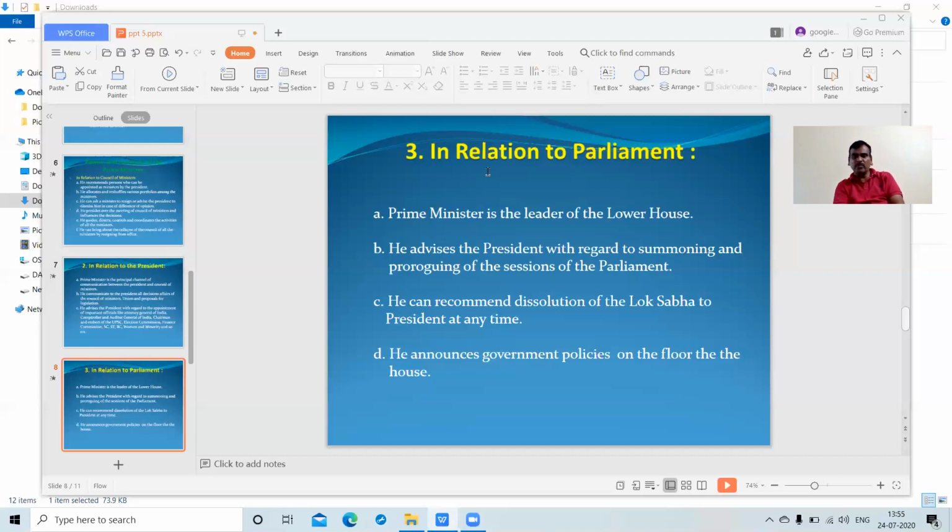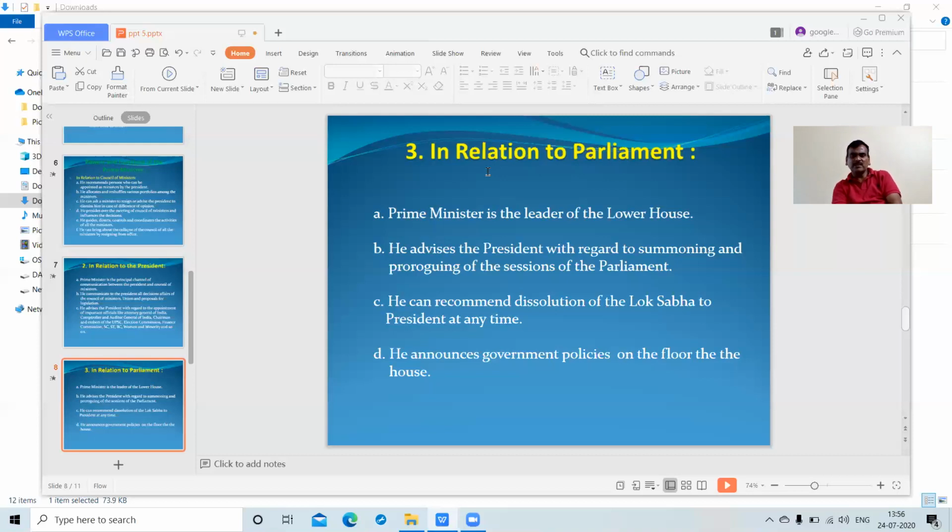So before termination, the Prime Minister may want to conduct elections and dissolve the Lok Sabha. And next, the Prime Minister announces the government policies on the floor of the House. Any new policies, they want to make changes. Actually, the common agenda.